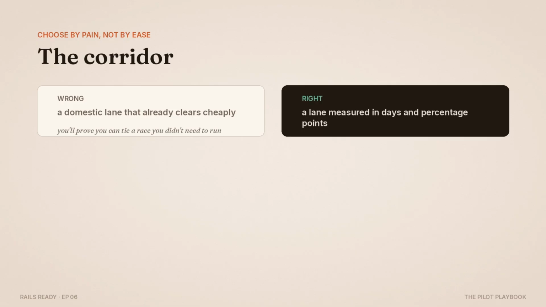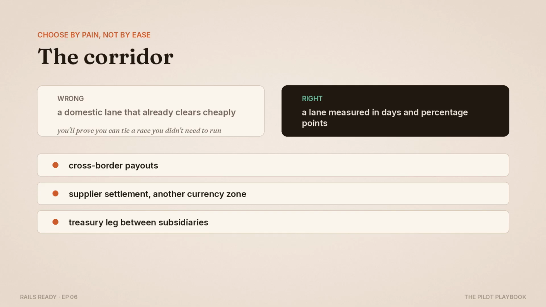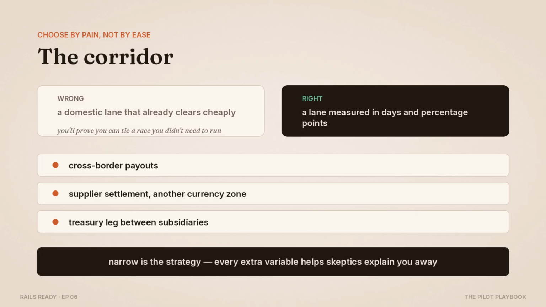The right pilot is a lane where today's rail is measured in days and percentage points: cross-border payouts to sellers or contractors, supplier settlement into another currency zone, or an internal treasury leg between subsidiaries. One corridor, one currency pair, one counterparty type. Narrow is the strategy. Every additional variable is a way for skeptics to explain your results away.